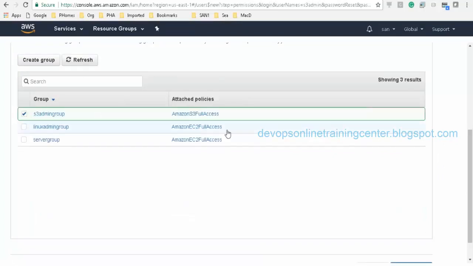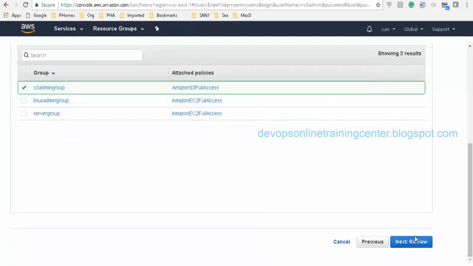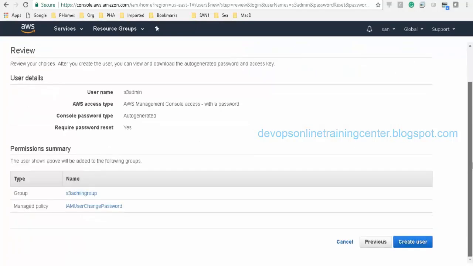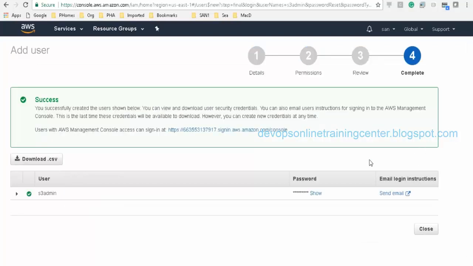So a new group is created and we have attached a policy, and then let's review. Create user. So again, another account is created with this console, and then let me try to log into this console using this password.